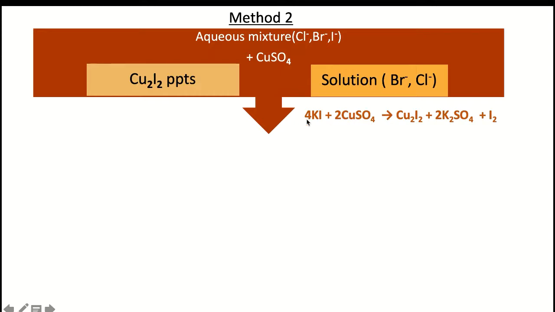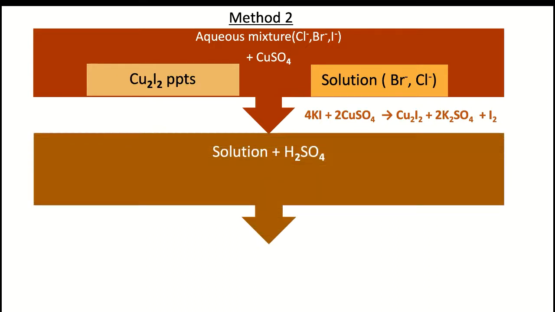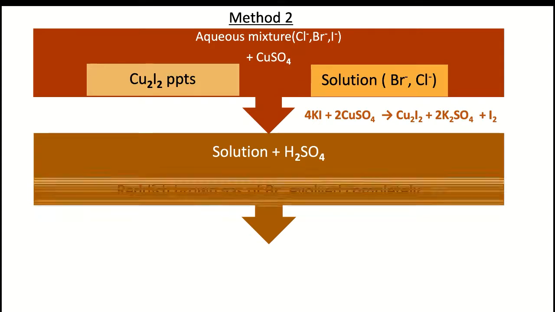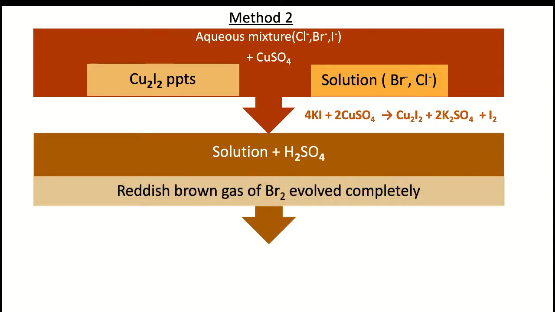KI acts as a reducing agent. Itself it is oxidized, that is from I minus 1 to 0. So it is an oxidation reduction half reaction giving the formation of insoluble white precipitates of copper iodide. The solution which is left contains bromide and chloride ion. To this solution, adding sulfuric acid, reddish brown colored gas of bromine is evolved. It is allowed to evolve completely.